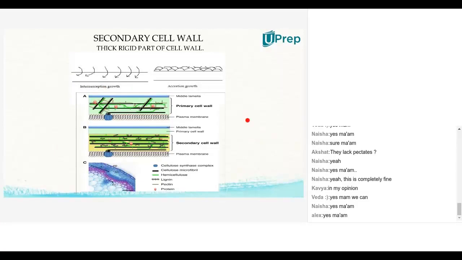Intussusception is nothing but, once a material or a layer is formed, inside that you will find expansion of growth like this. So this is the middle lamellum and you will get the primary wall like this. Intussusception means formation of a new material by expansion of already present material. Got it?